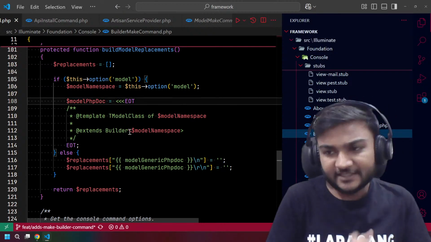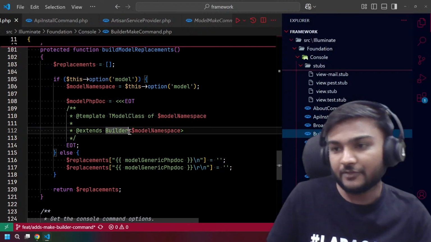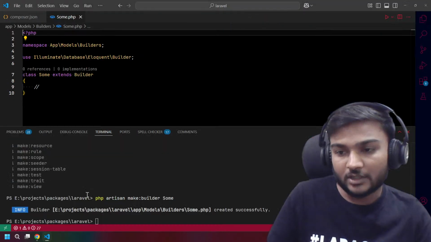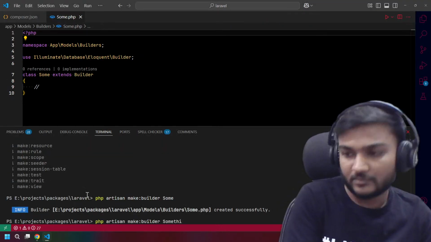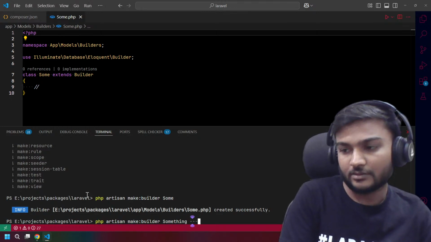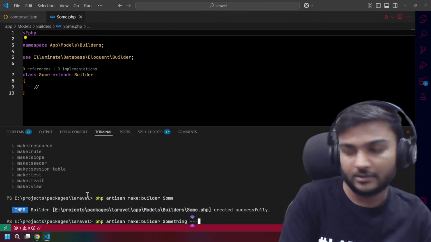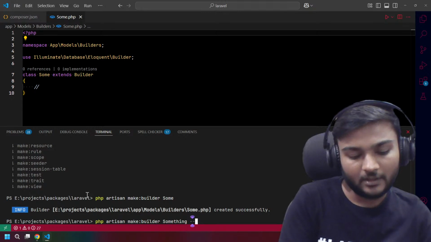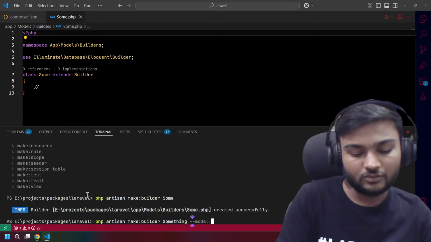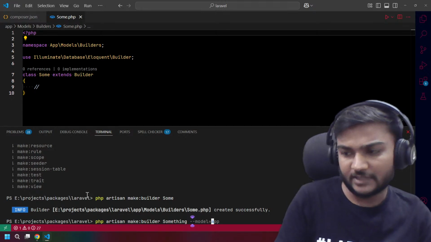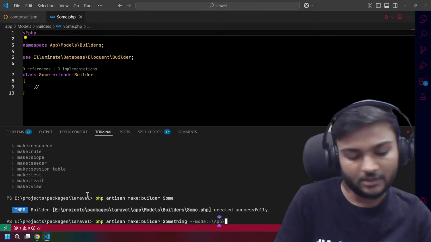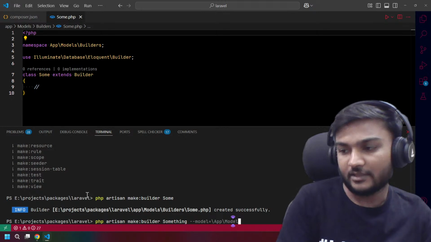So let's go and check if we create a model builder class with some namespace. The model is equal to app, maybe we can start with the slash, then app here, models, right?